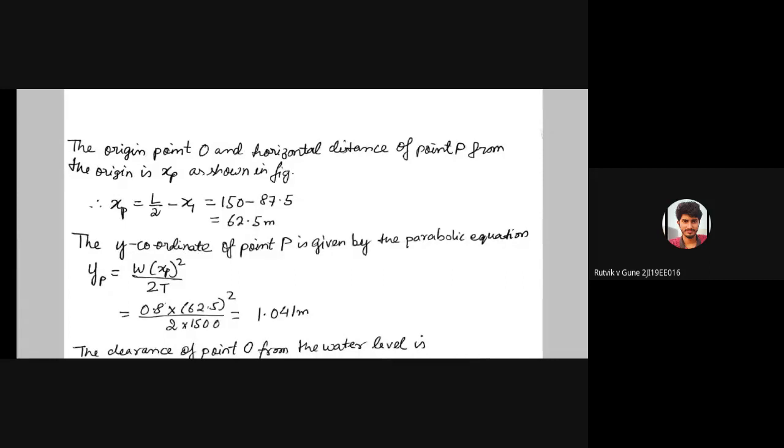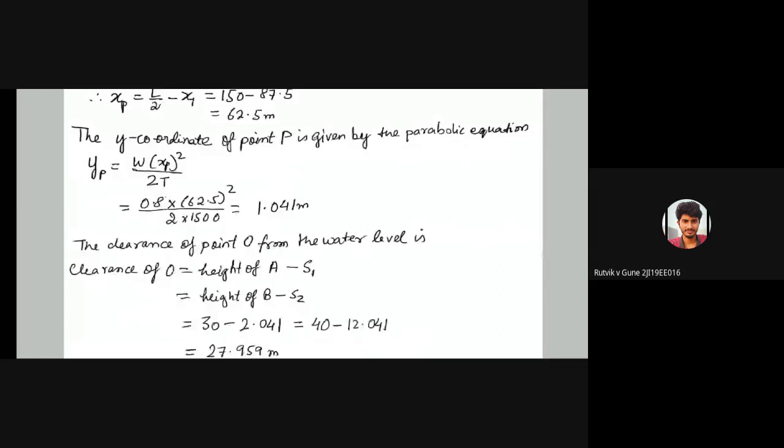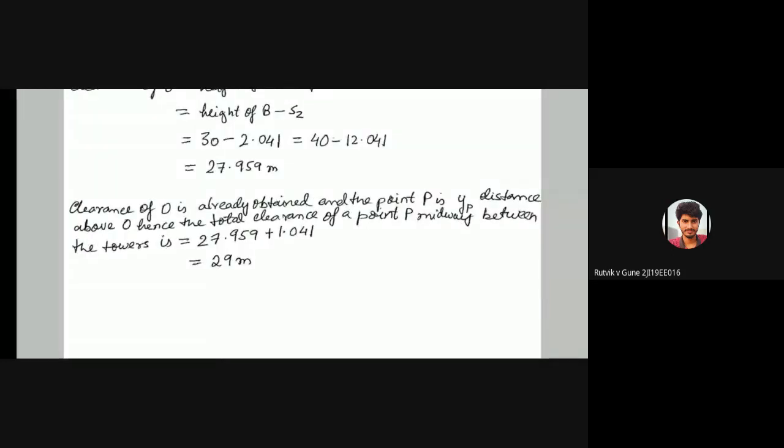That is the y coordinate. Okay, x and y. So the y coordinate value you will just put for the sag calculation to the point P. So exclusively for P, only that much you are gaining, the y coordinate. So 27.959 plus 1.041 equals 29 meters. Okay. To the diploma students, any questions?